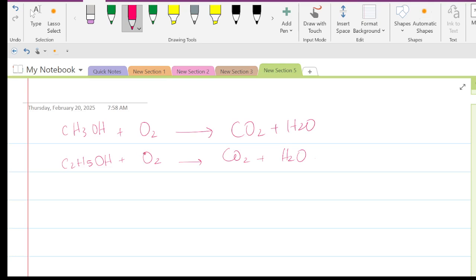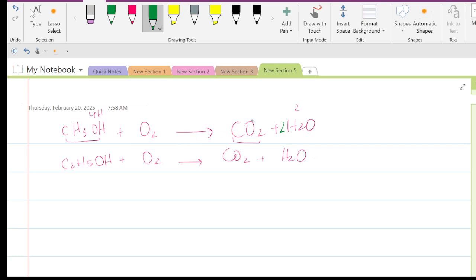Now you can see here CH3OH, there is one carbon present, and on the product side the carbon dioxide has one carbon as well. So the carbons are balanced here. Now if I talk about the hydrogen, four hydrogens are there on the reactant side, while there are two hydrogens on the product side. So I can write 2 here. Okay, so the hydrogens are balanced now.